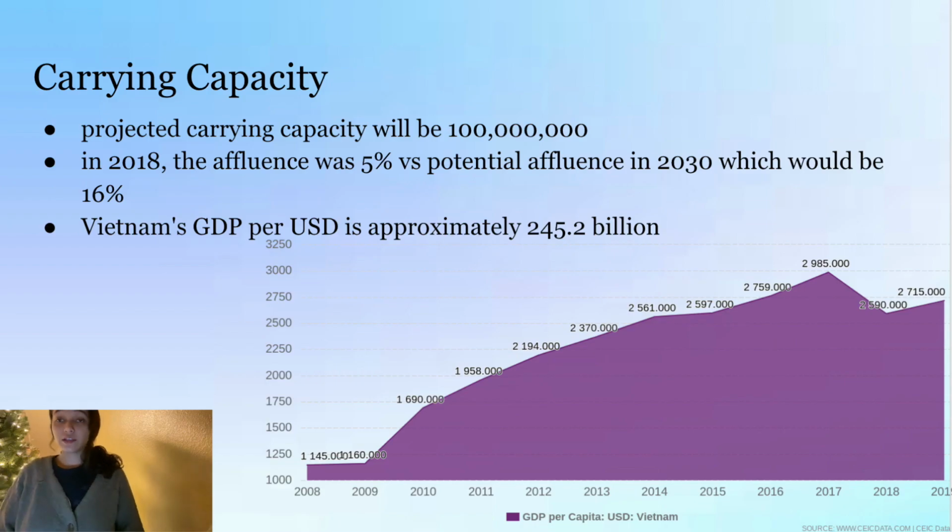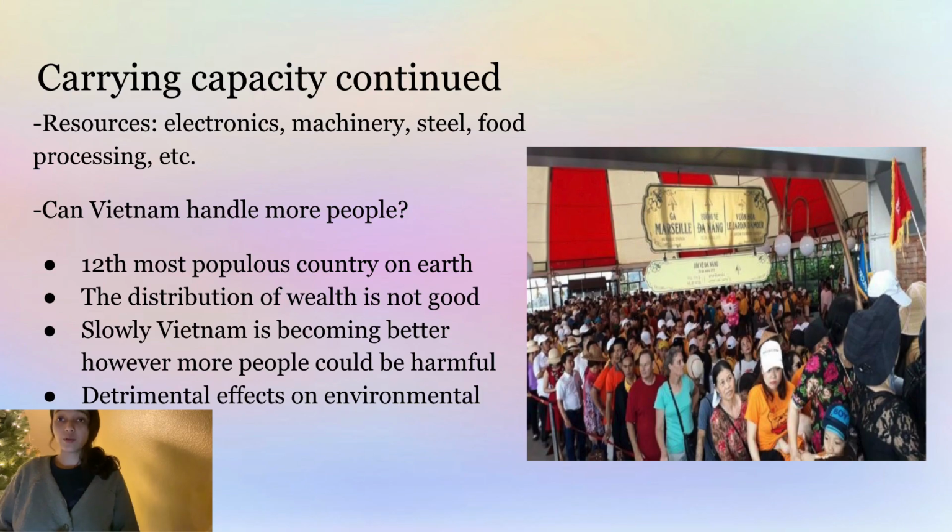So, carrying capacity. The projected carrying capacity will be 100 million. In 2018, the affluence was 5% versus the potential affluence, which would be 16% in 2030. Vietnam's GDP per USD is approximately 245.2 billion. It is rapidly increasing, which shows growth. So some resources would include electronics, machinery, steel, food processing, etc.